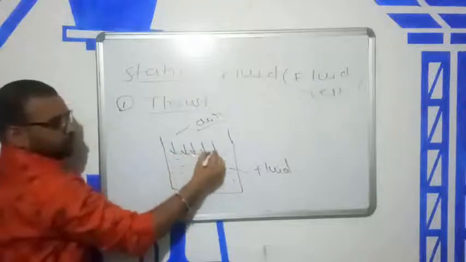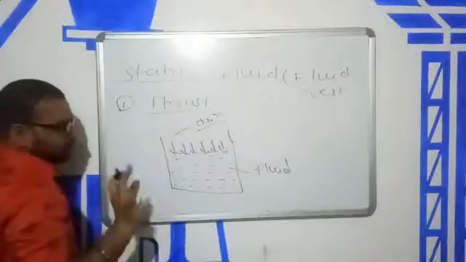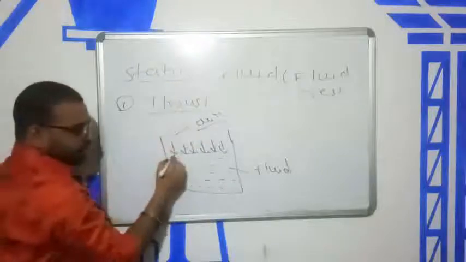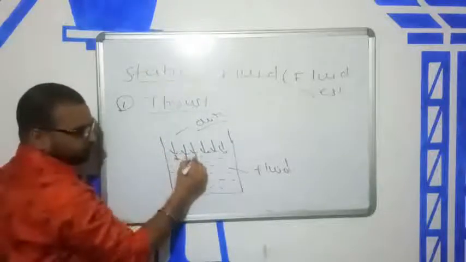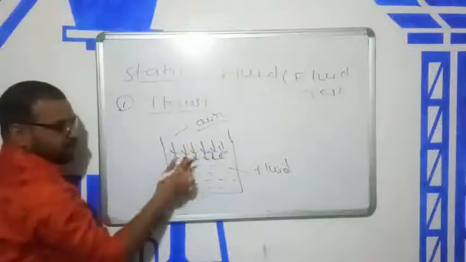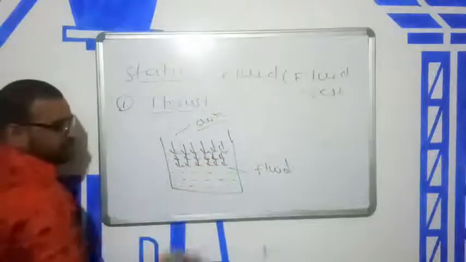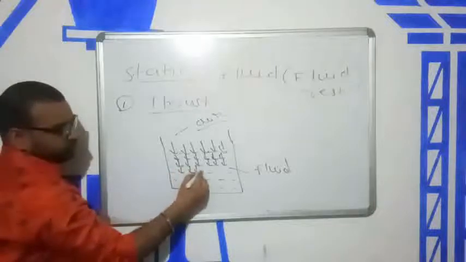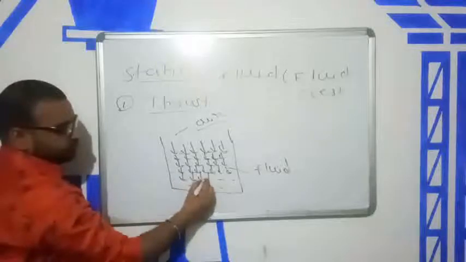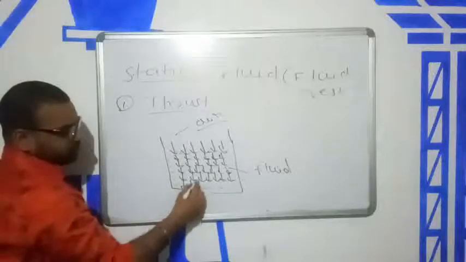You know, air exerts pressure on this surface. After that, air and this surface exert pressure on this. Then again air and this surface exert pressure on this, and continuously exert pressure.